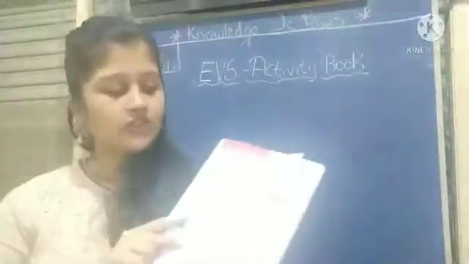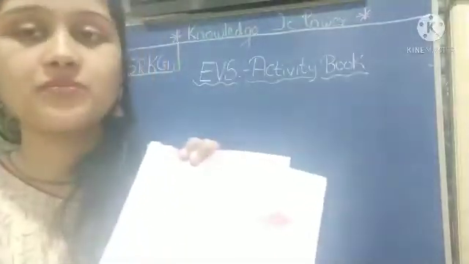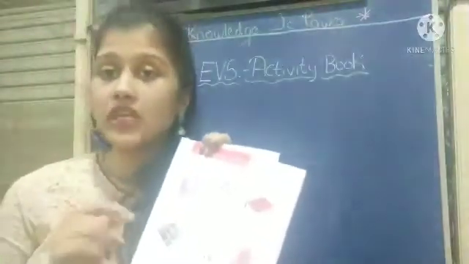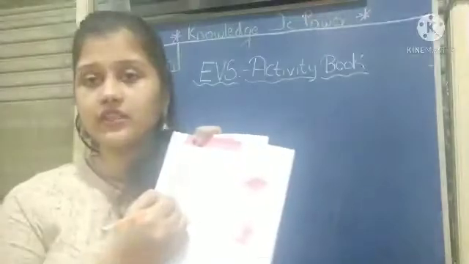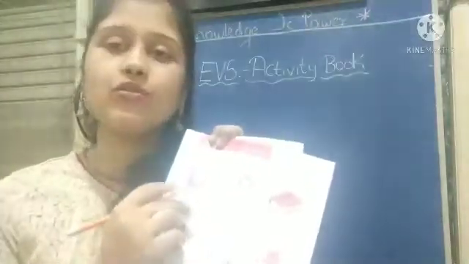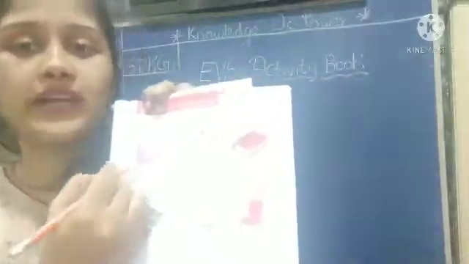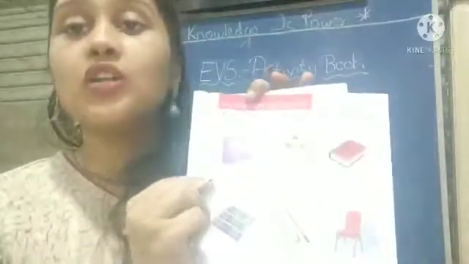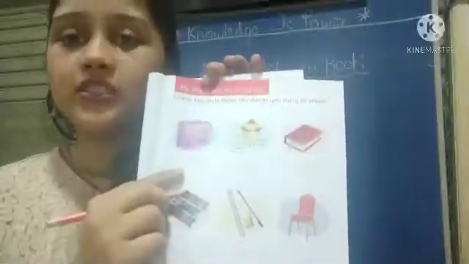Okay, so now we will see what is our first picture. I will take, and you have to color in the circle given here. Okay, I will only tick, you have to color. So first is what? Bag, school bag. So we take a school bag. So you have to color in this circle. I am taking it, you have to color it.